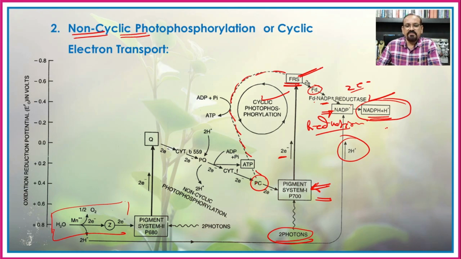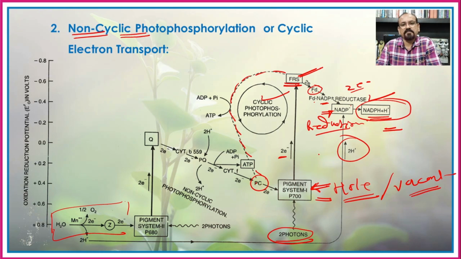Now if these two electrons are used for the formation of the NADPH2, there is a creation of a hole at the pigment system 1, that is P of 700, or in other words we can say that a vacant space of the electron will be created at the PS 1.